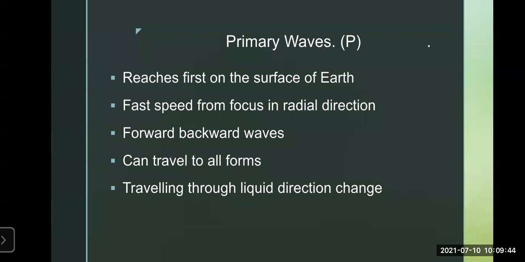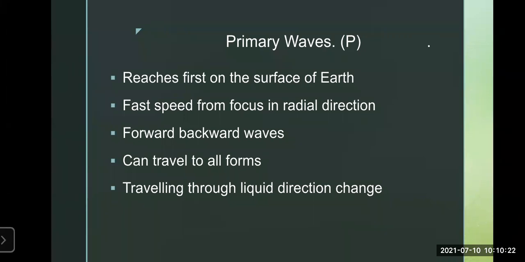Subjected to the P waves, the small particles in the rocks move in the direction of the waves, to and fro. That is why these waves are called forward and backward waves: they go in the direction of travel as well as move to and fro. To and fro means forward and backward. The particles of the rocks move in the front and backward direction when these waves reach them.